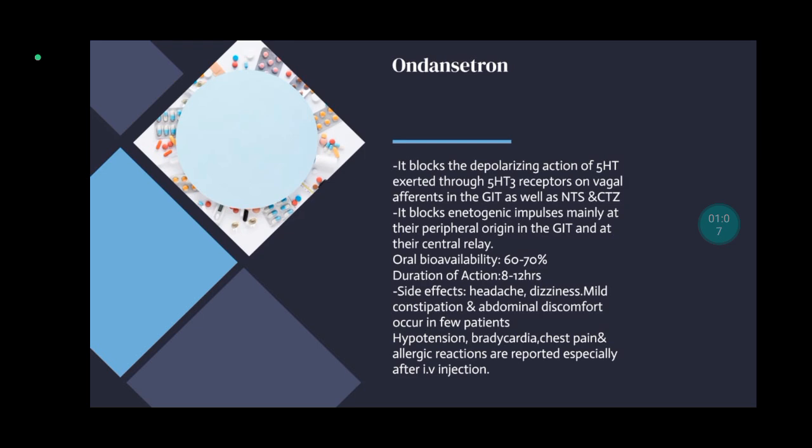First, ondansetron. It blocks depolarizing action of 5-HT3 exerted through 5-HT3 receptor on vagal afferents in the GIT as well as NTS and CTZ. It blocks emetogenic impulses mainly at their peripheral origin in the GIT and at their central relay. Oral bioavailability of ondansetron is 60 to 70%. Duration of action is 8 to 12 hours. Side effects: headache, dizziness, mild constipation, and abdominal discomfort occur in few patients. Hypotension, bradycardia, chest pain, allergic reactions are reported, especially after IV injection.